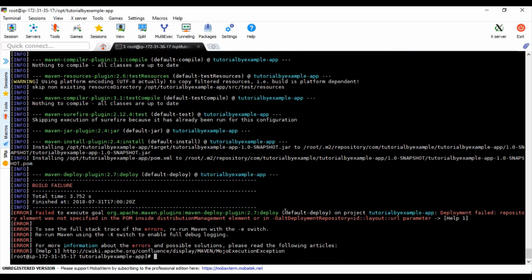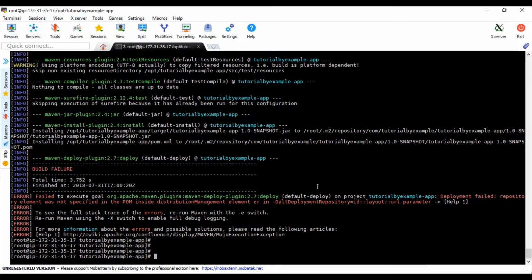So if you'll see that in default deploy on the project, it will be a deployment failed: repository element was not specified in the POM inside distributionManagement element, or with additional parameters like layout and URL. So deploy will not work unless we define it. We'll define it next time, once we create it in another project and deploy as well, once we learn that.